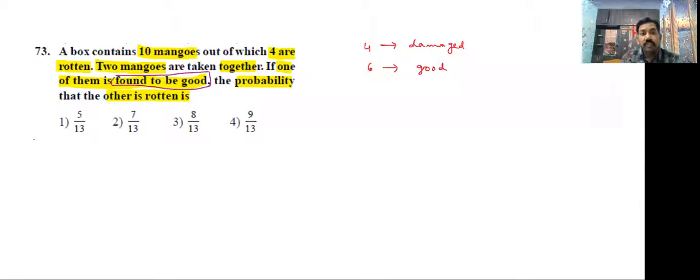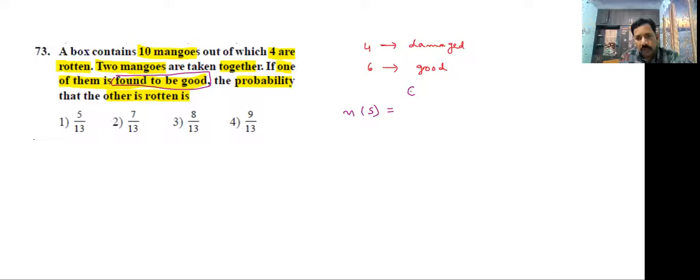So how to do this? N of S: out of 10 mangoes we want to select 2.